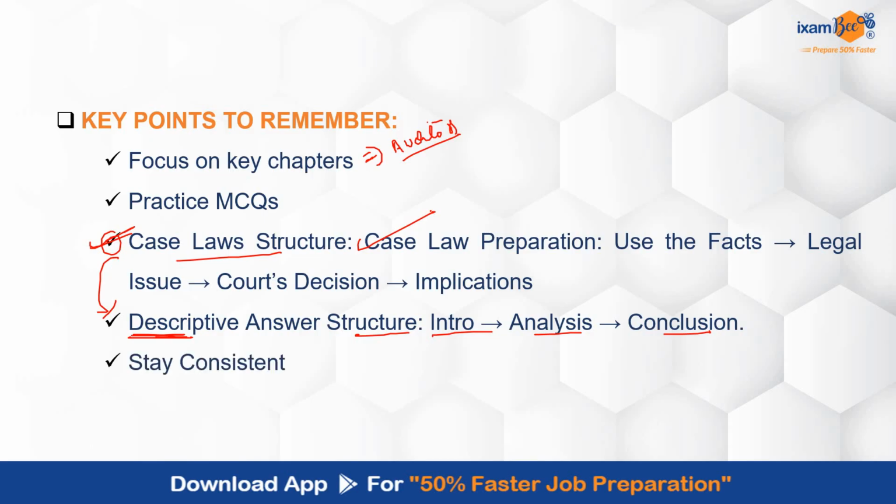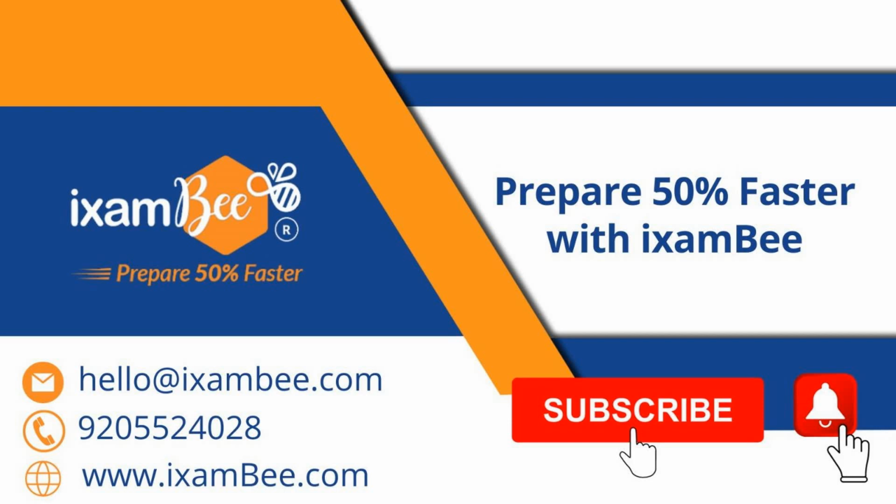And you have to stay consistent. You have to keep on targeting a particular chapter, a particular topic, a particular concept in that. You have to go ahead, practice the MCQs. You have to write the descriptive answer. You have to make yourself aware of the latest amendments. And in this way, in a consistent manner, you will be able to cover up the Companies Act in a very systematic manner and in the very first attempt. So with this, we come to an end of our discussion.